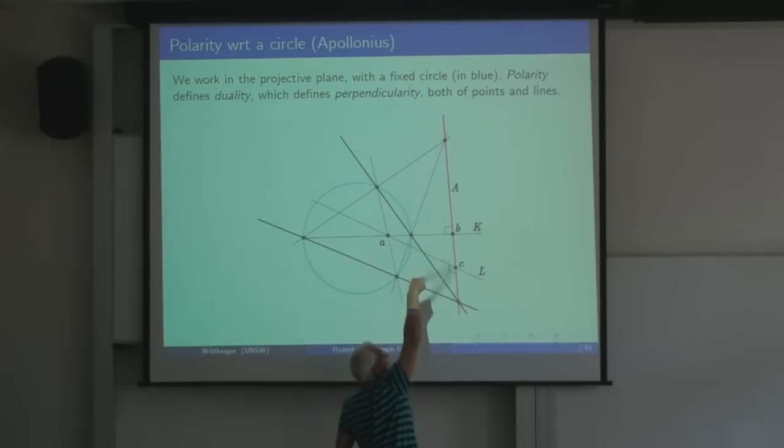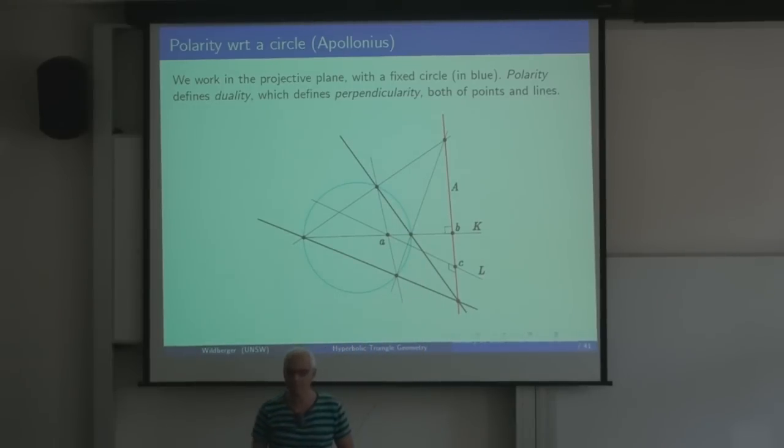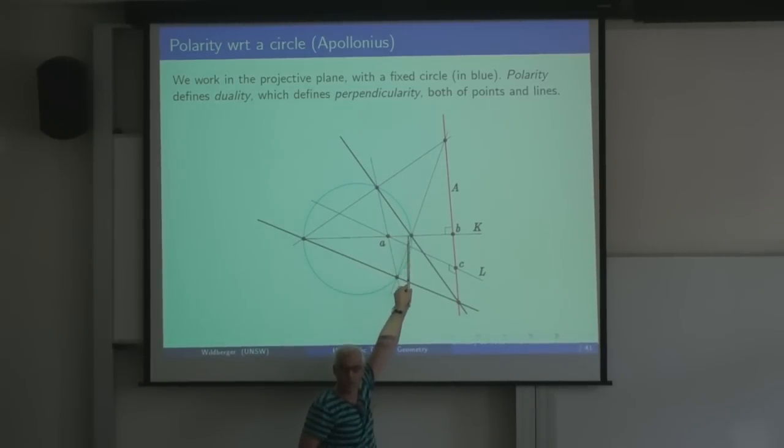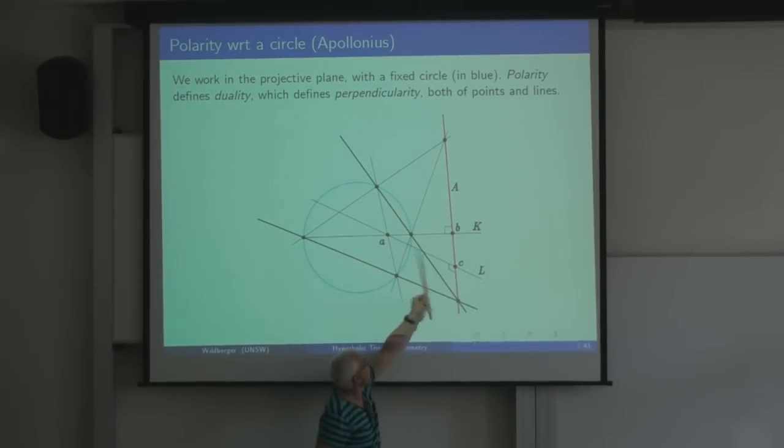Then you take those other 2 diagonal points and you join them. You get a line. Remarkably, this does not depend on which 2 lines you drew through A. It only depends on A itself. So this is called the polar of A. A is called the pole of the line. This goes back to Apollonius, ancient Greek mathematician.